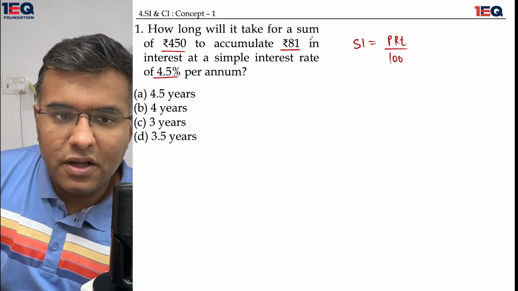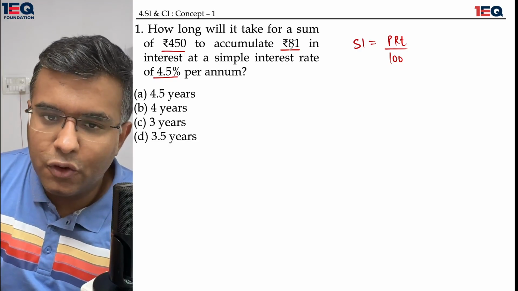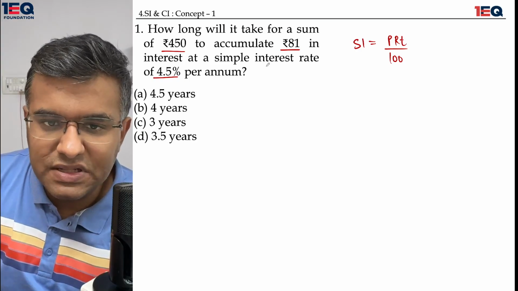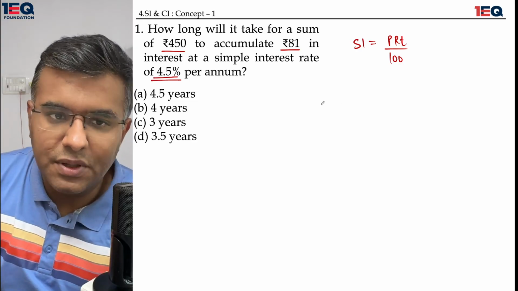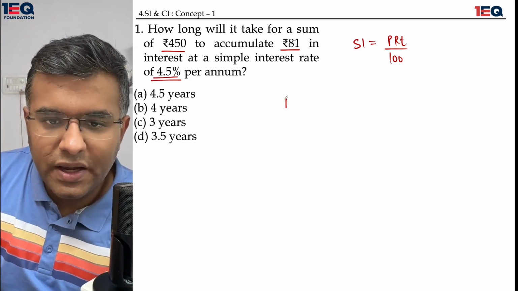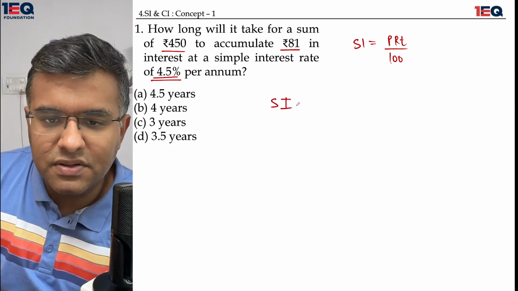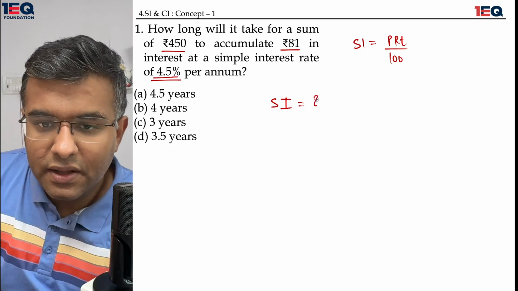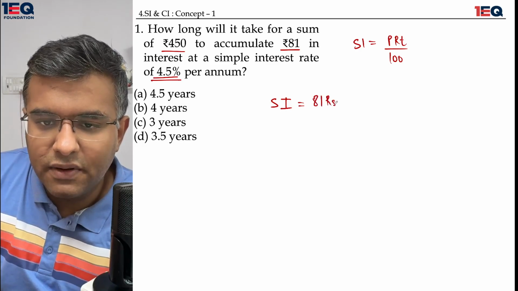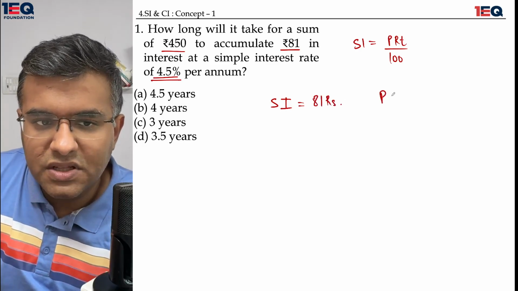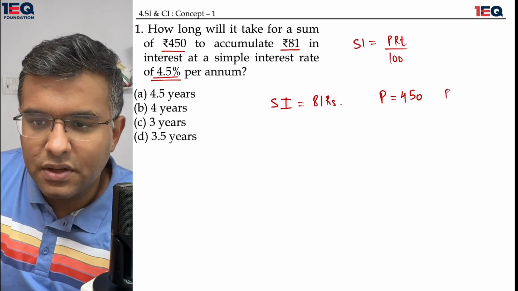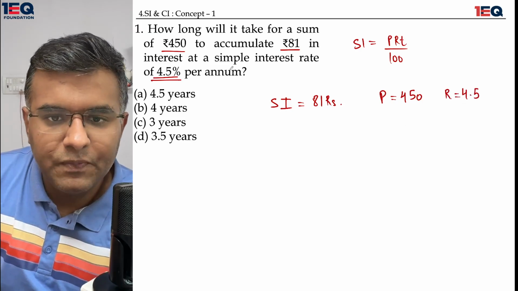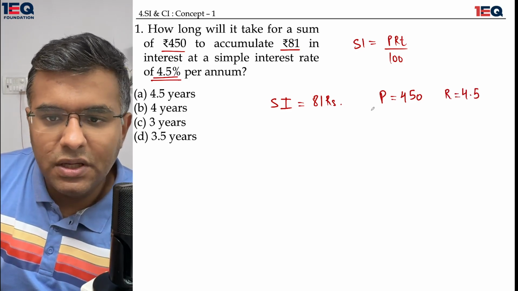When I write it at an advanced level, I do not even put any symbols between them, because it is by default assumed that P is being multiplied by R and also by T. I hope you get that very well. How long will it take for a sum of rupees 450 to accumulate 81 rupees in interest at a simple interest rate of 4.5% per annum? My simple interest has already been given as 81 rupees. The principal has been given as 450 rupees. The rate of interest has been given as 4.5%, and the time needs to be calculated.